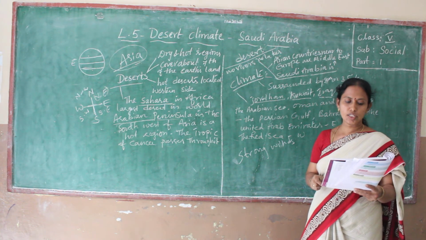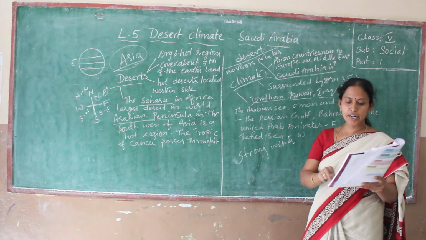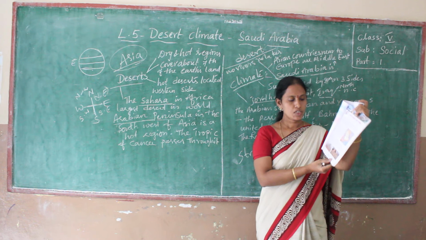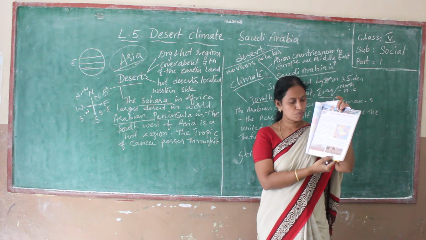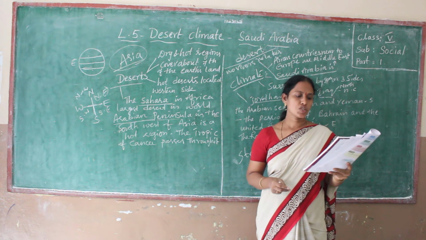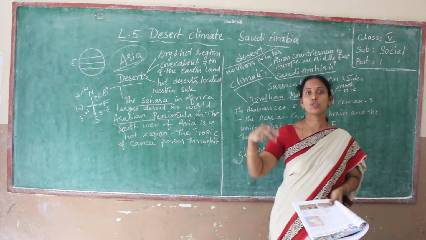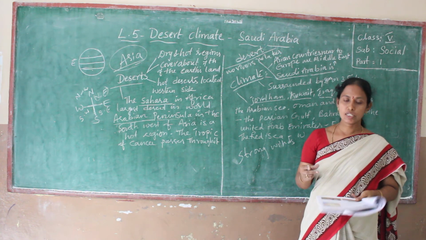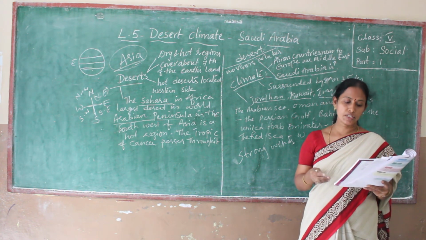The region is dotted with hills of sand called sand dunes. These are called sand dunes. See on page number 33, you have pictures of sand dunes. The strong winds shift the sand dunes from one place to another.